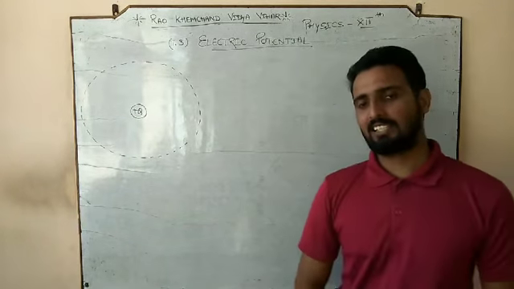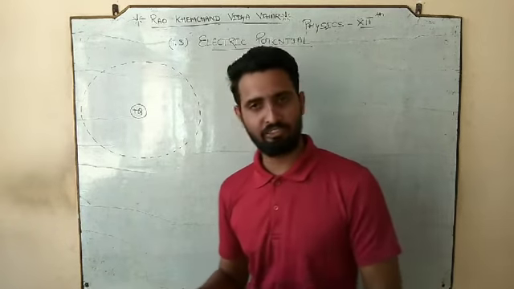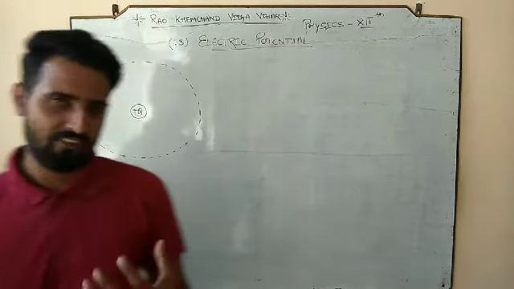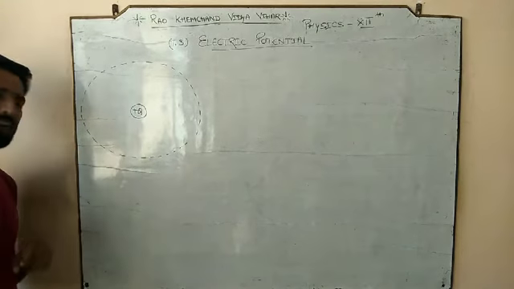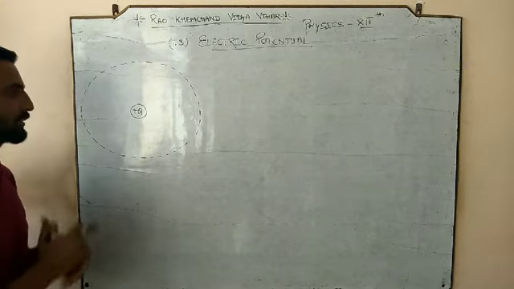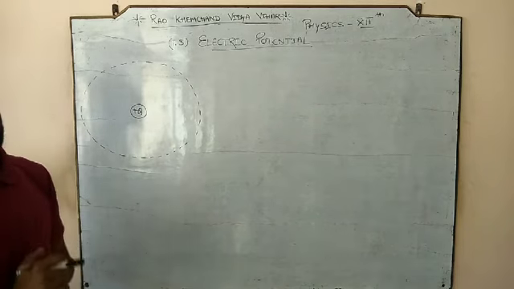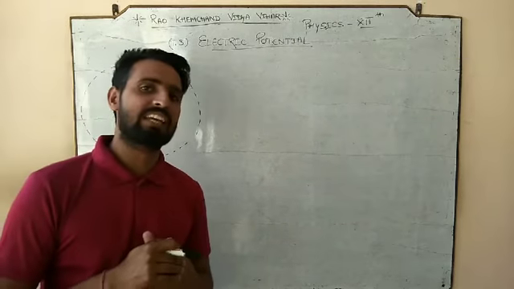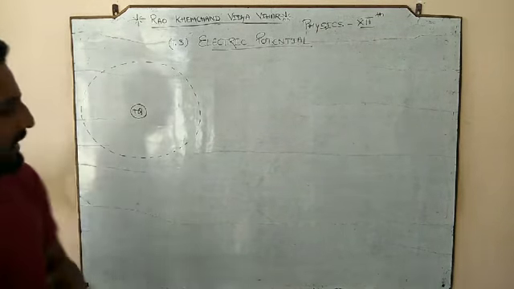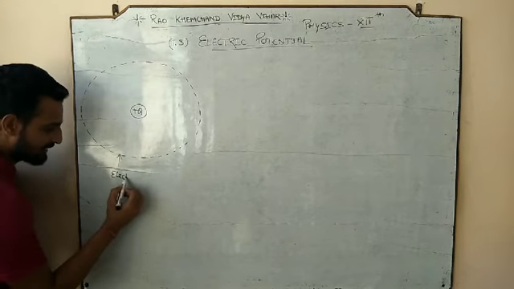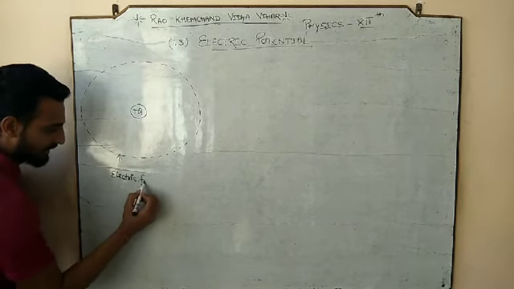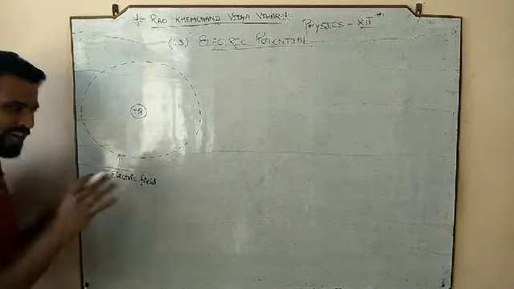Definitely, that region is called the electric field. So we have our main charge plus Q, and around it we have a region in which its influence can be experienced by other charges. This is called the electric field.